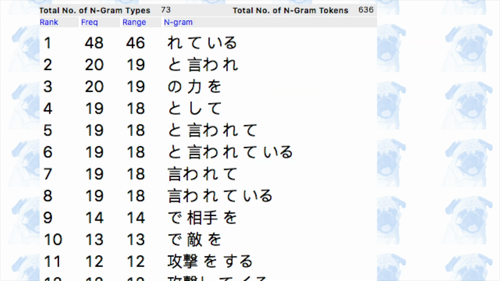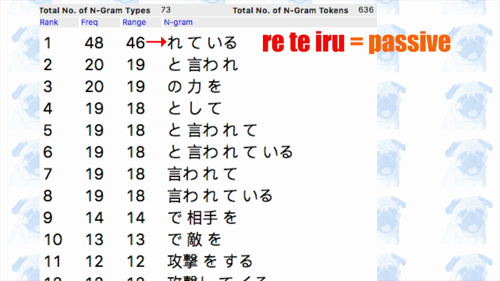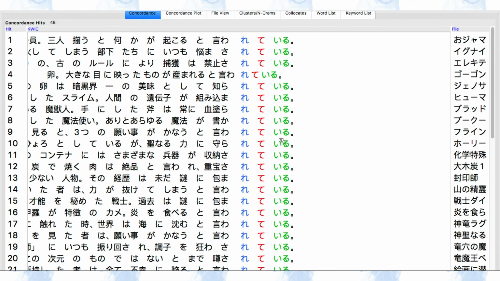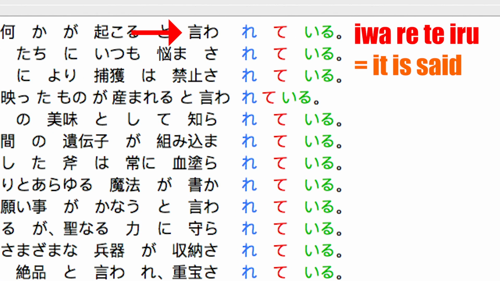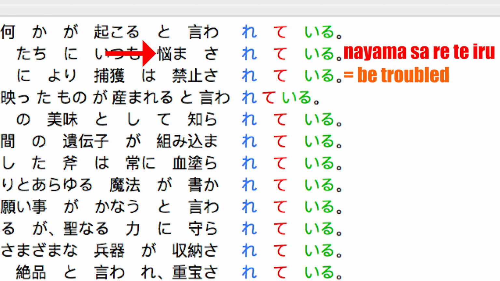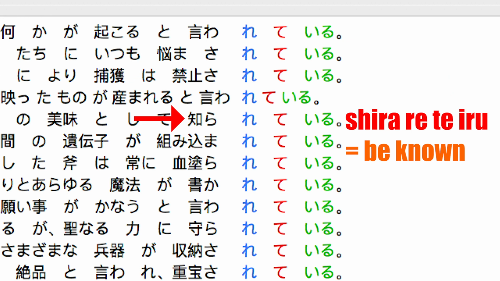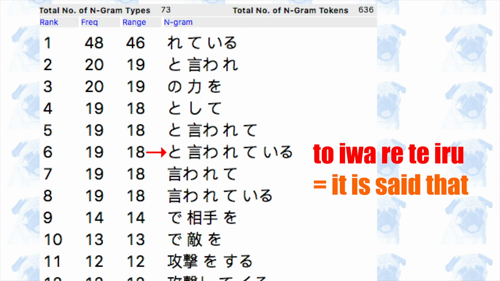The most frequent n-gram is reteiru, which has 4 words and expresses the passive voice in the present tense. If you click on the phrase, you can look at the contexts in which this phrase is used. 言われている, it is said. 悩まされている, be troubled. 禁止されている, be prohibited. 知られている, be known. Notice that the n-gram, と言われている, it is said that, is also very frequent.